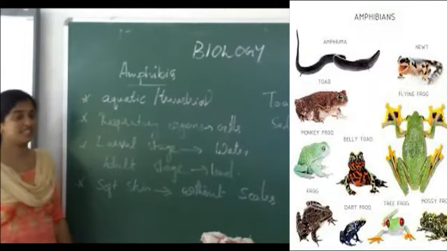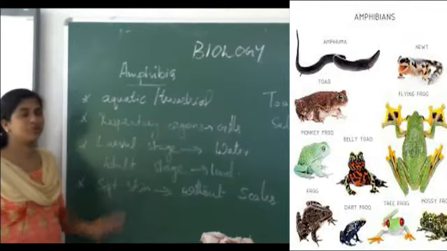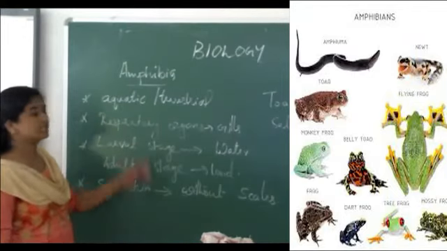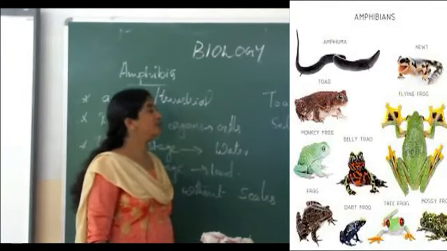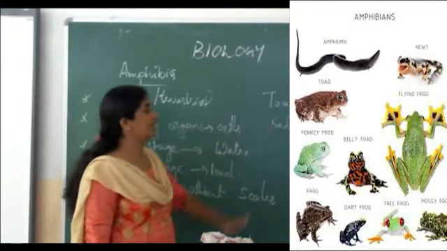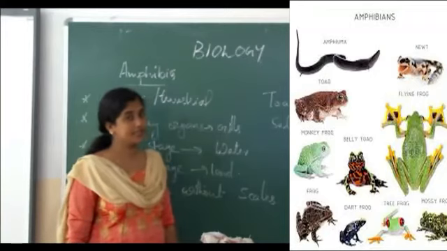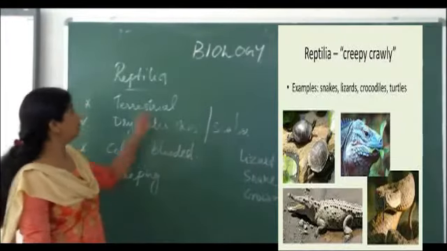Their skin is very soft and without scales. The respiratory organ is mainly gills. Examples for this are toad and salamander. Is it clear? Okay. Next, about reptilia.